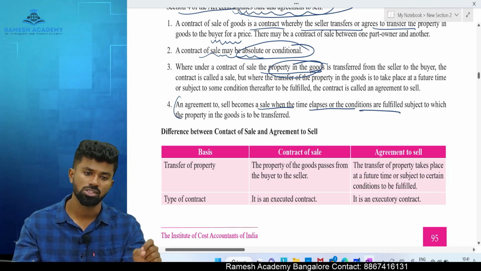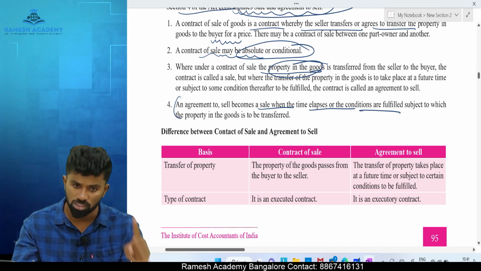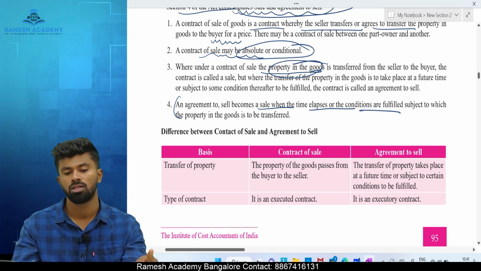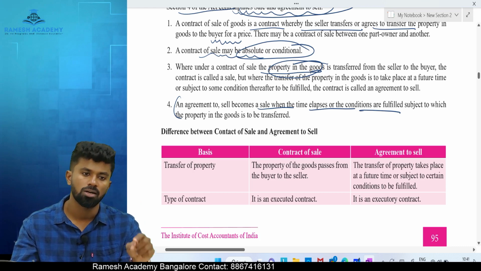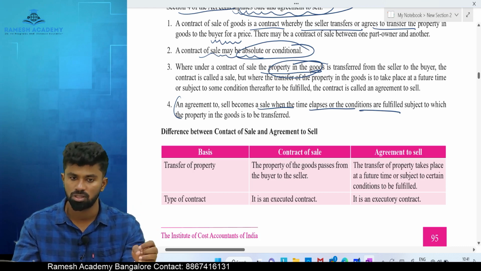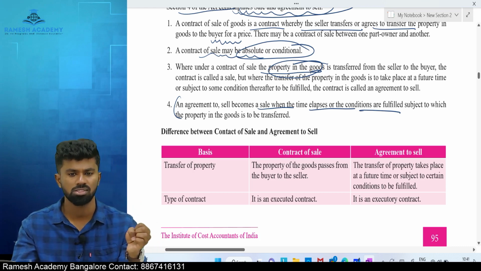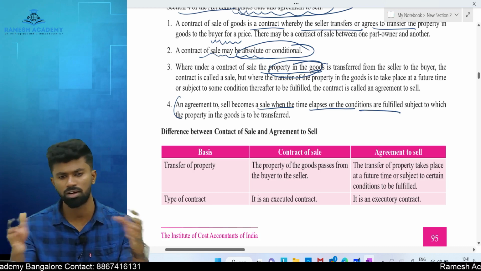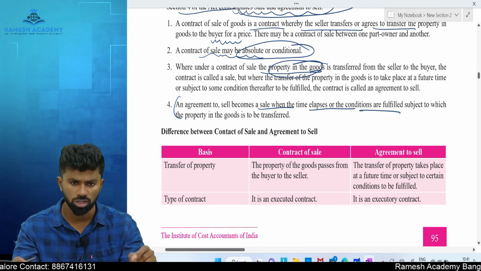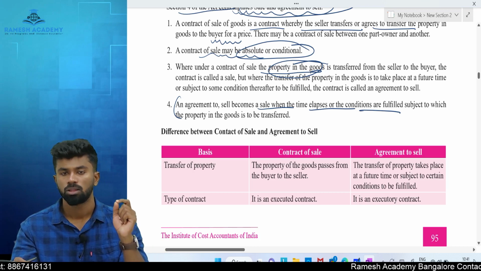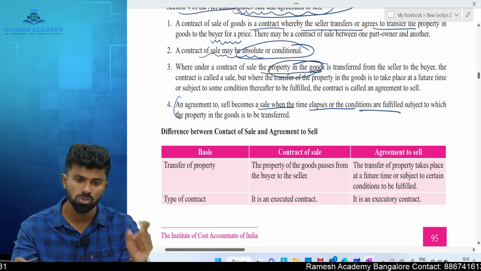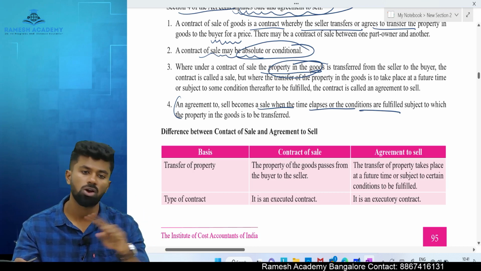And one more essential of a sale is there should be a transfer of ownership for a price. Without a price, there can't be a transfer of ownership. There can't be a barter system. Barter system means when you exchange goods for goods without measuring them in terms of money. The moment you measure goods in terms of money, it is not called a barter system.